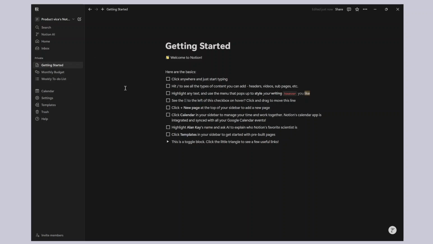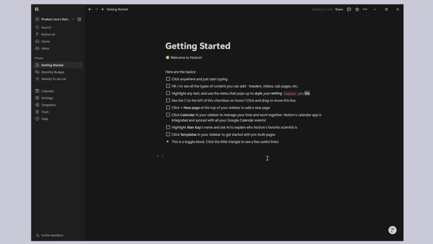If you decide to eventually share any of these pages with your friends, with your coworkers, then there is another section that gets added here, which is called a public space, and it lists the pages that are shared with others. And then there are some other features like settings, templates, trash when you delete any pages and things like that. So that's really the navigation, and this is really the canvas where you're doing things. So it's very easy to understand, and that is really the crux of what the layout is like.